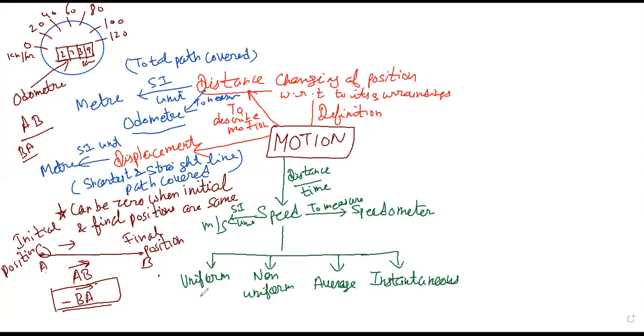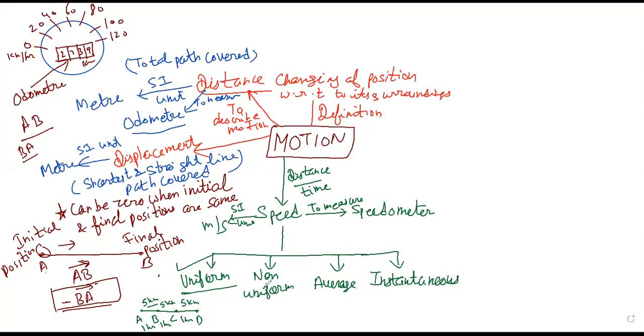Now if we talk about uniform motion, a body starts its motion from this point, then this, then this, then this. That is A, B, C and D. This is 5 kilometer, this is 5 kilometer, this is 5 kilometer. Time taken is 1 hour, 1 hour, 1 hour. So equal distances in equal intervals of time, howsoever small the intervals may be, then the body is said to be moving with uniform motion.